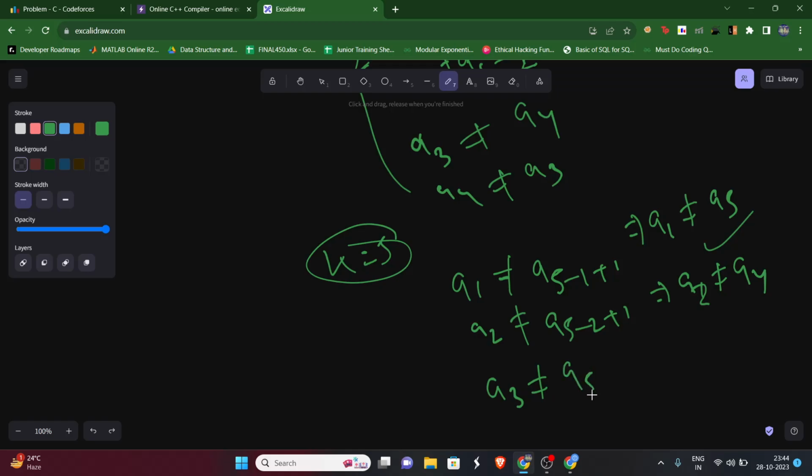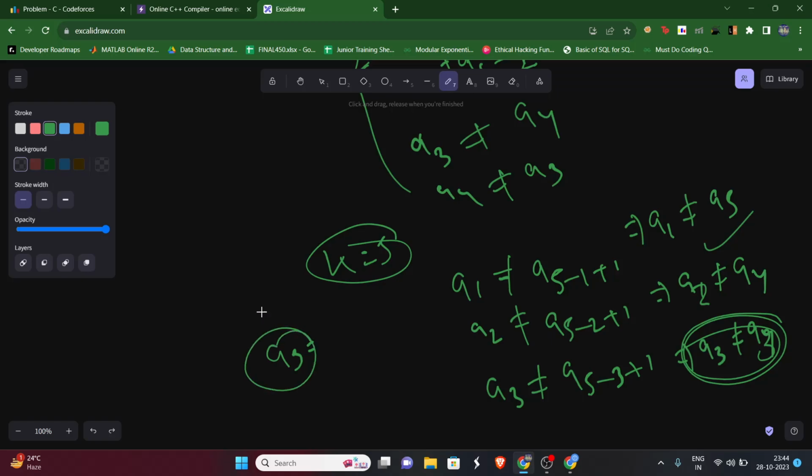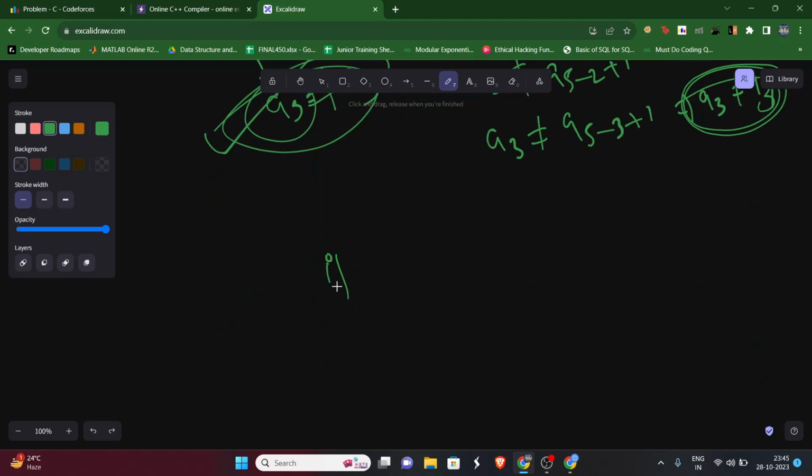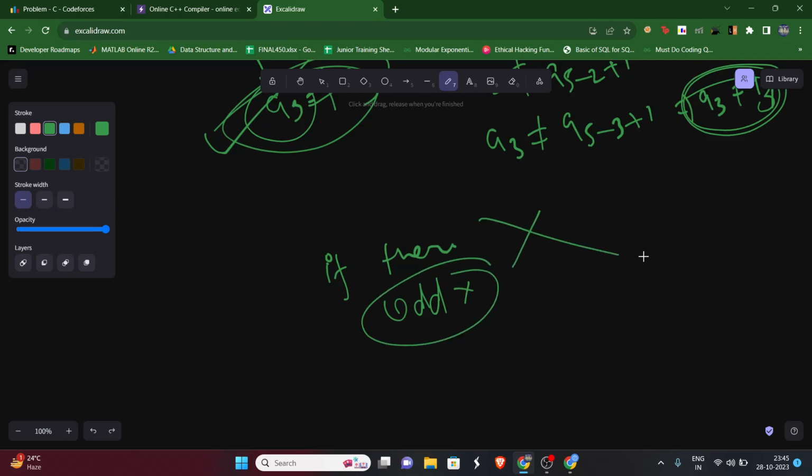And then A of 3 should not be equal to A of 5 minus 3 plus 1. That means A of 3 should not be equal to A of 3. But this is not possible, right? Because A of 3 is nothing but the character at the third index. So A of 3 is not equal to A of 3 is not possible. What we can conclude from here is that if there is any string which has odd length, it cannot be good. Okay, that's one thing.